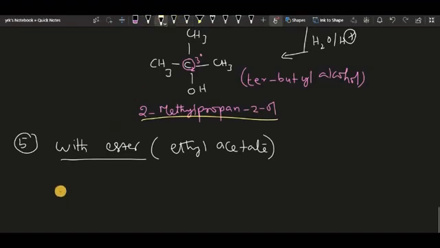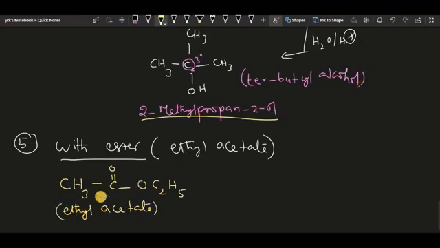Acetate is CH3COO, so here also we have a double bonded oxygen, OC2H5. This is called ethyl acetate.